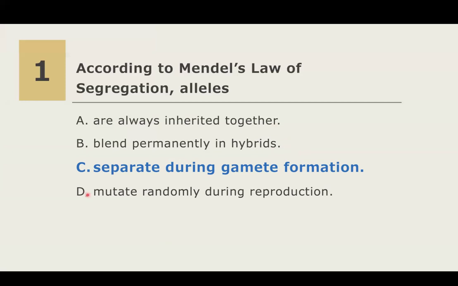And then option D is wrong because mutation is not the basis of segregation or separation of alleles. This is incorrect because Mendel's law deals with the regular mechanics of inheritance and not with rare genetic changes, right? So mutation is just the sudden changes in the DNA sequence, and this is not related to Mendel's law of segregation. So remember, segregation means the separation of alleles during formation of gametes during meiosis.